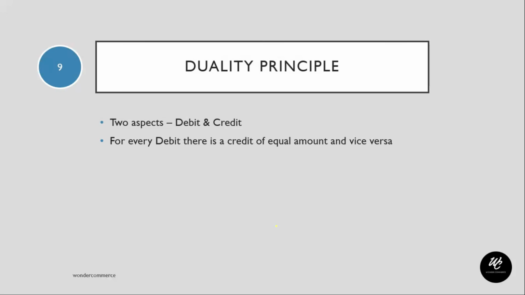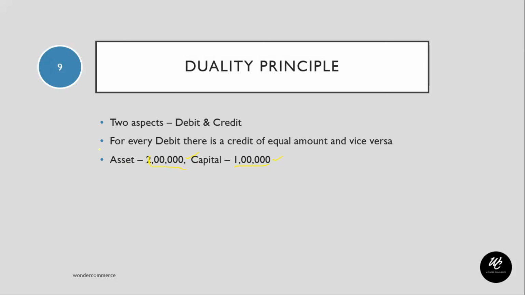Let's take for example an asset of, say, 1 lakh. Take the example of the business entity concept itself. Let's say the capital invested by the owner is 1 lakh. It is a liability for us. Yes, it is a liability. But isn't it also an asset for us? Yes, it is an asset, because we can use that fund in order to carry out the operations of the business. Am I right? Yes.